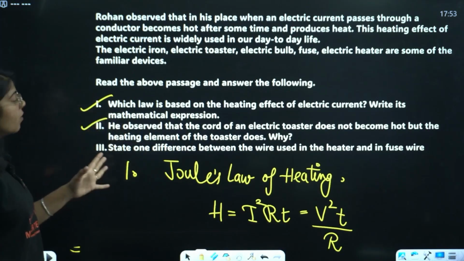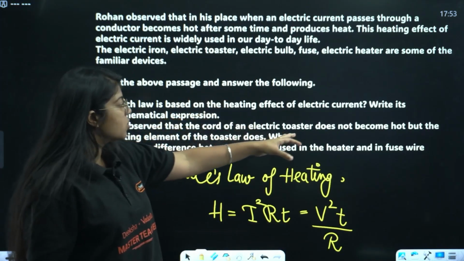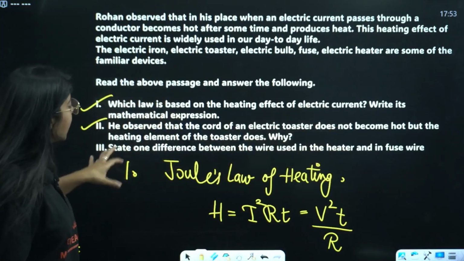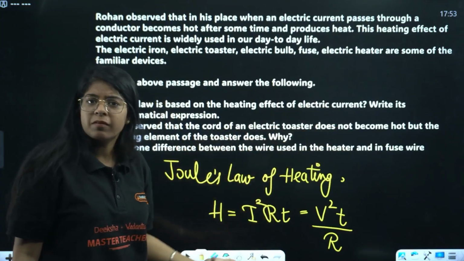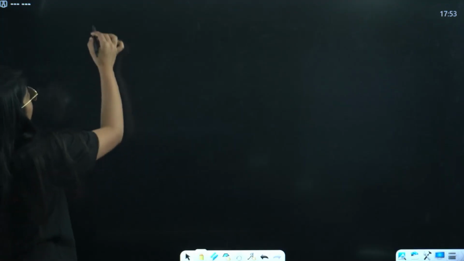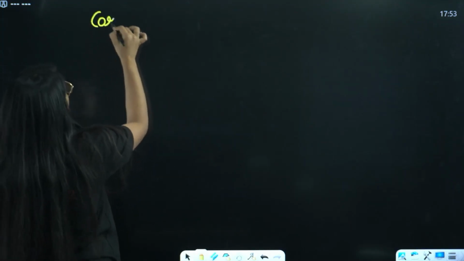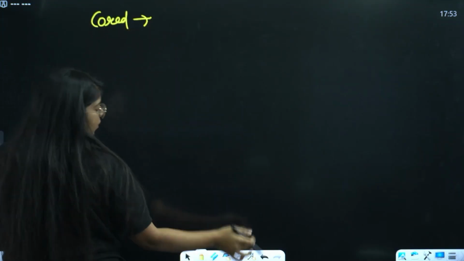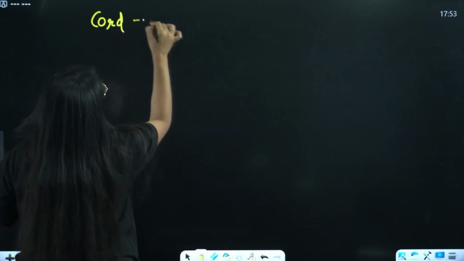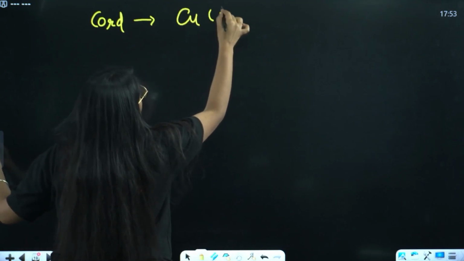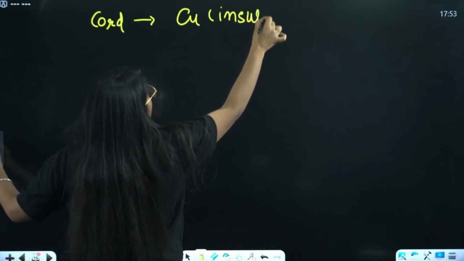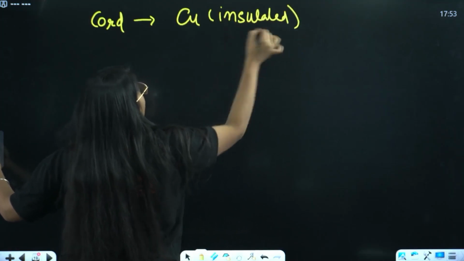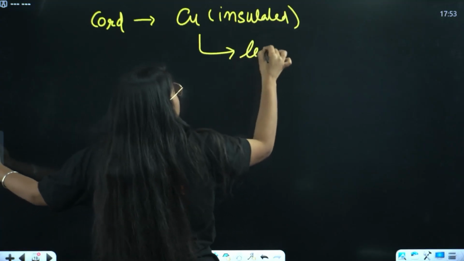Second, he observed that the cord of an electric toaster does not become hot, but the heating element of the toaster does. Why? Ma'am, this is very easy. The cord is made up of copper wire and it is insulated, and copper wire has very less resistivity.